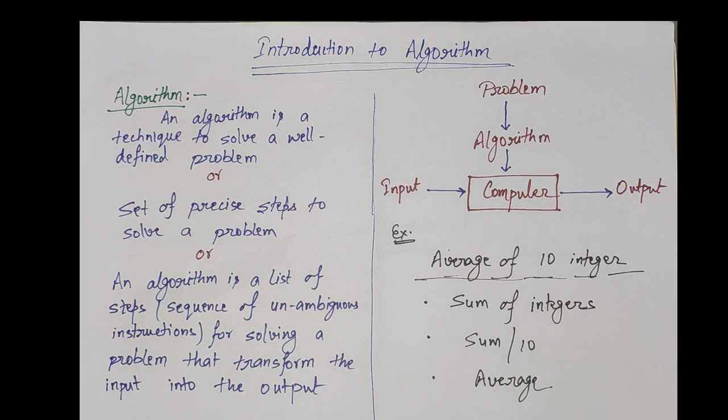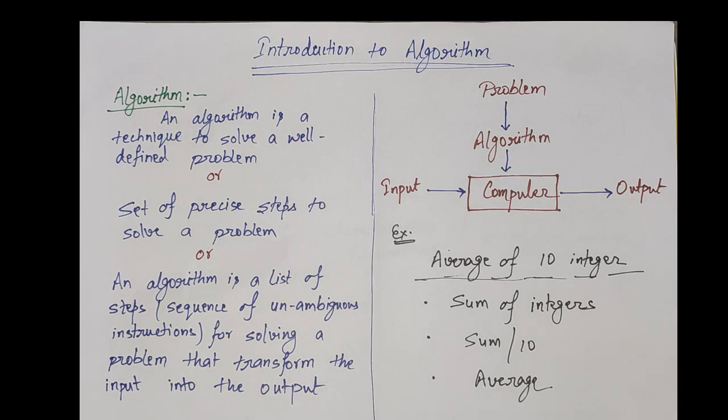In this video, we will discuss introduction to algorithm. Let's start with some formal definition of algorithm. An algorithm is a technique to solve a well-defined problem. It can also be defined as a set of precise steps to solve a particular problem. In other words, we can say that an algorithm is a list of steps, and those steps should be a sequence of unambiguous instructions for solving a problem that transform the input into the output.